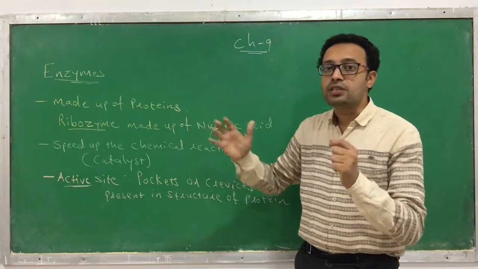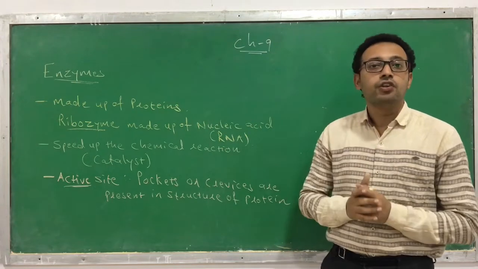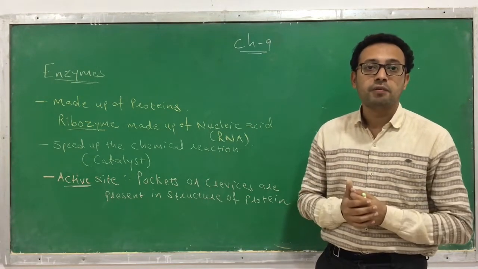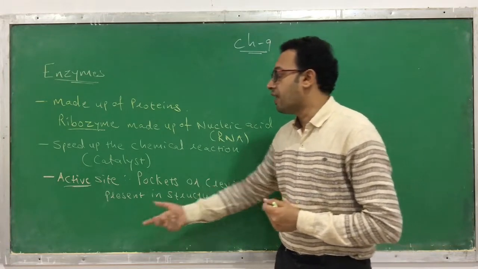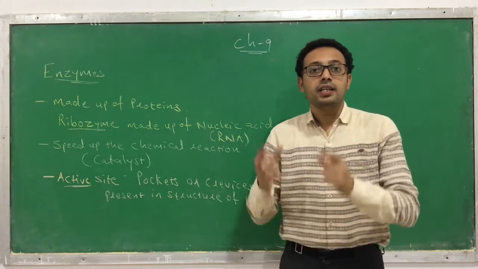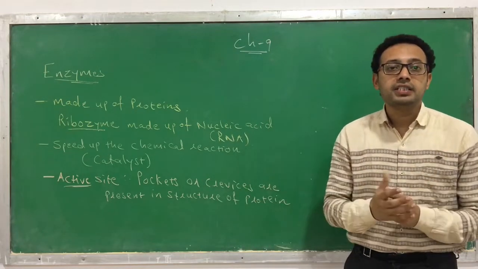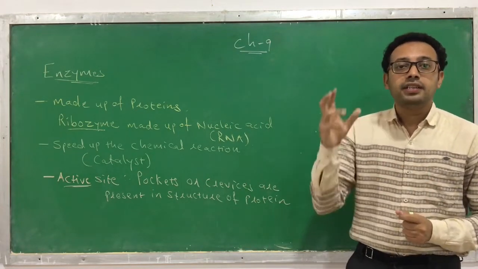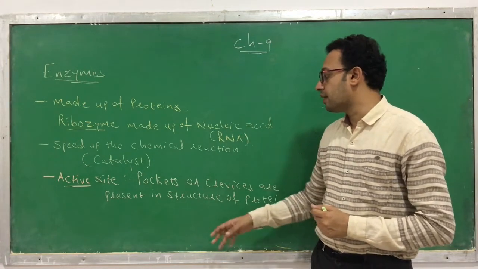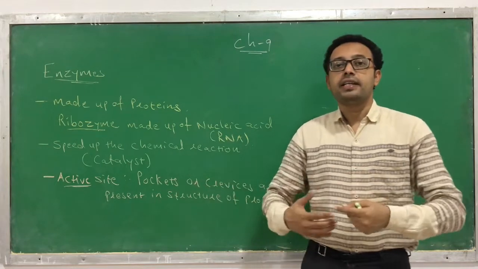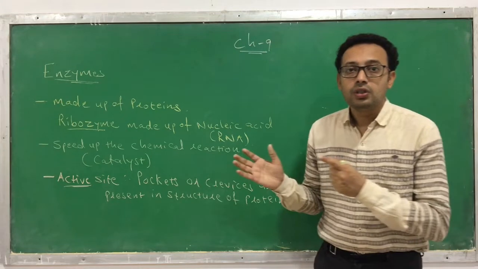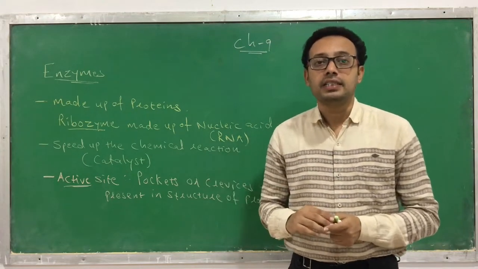If you observe the structure, particularly the tertiary structure of an enzyme, or the tertiary structure of a protein, then you can find the active site in the structure of an enzyme. What is this active site? These are the pockets or crevices formed in the tertiary structure of the enzyme, where a substrate molecule can combine, and they are responsible for increasing the rate of reactions. So this is what we call an enzyme.